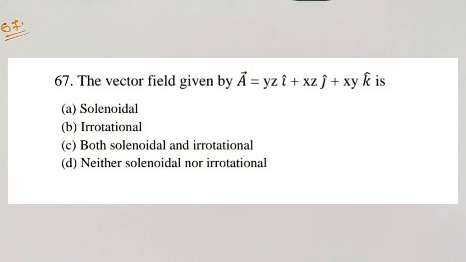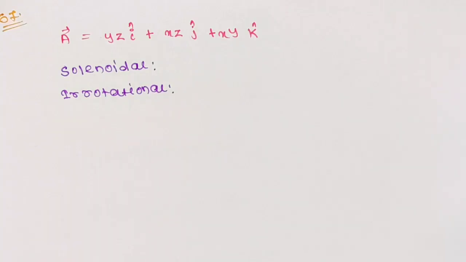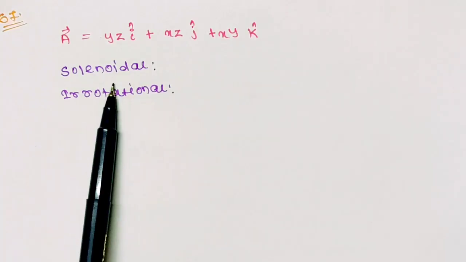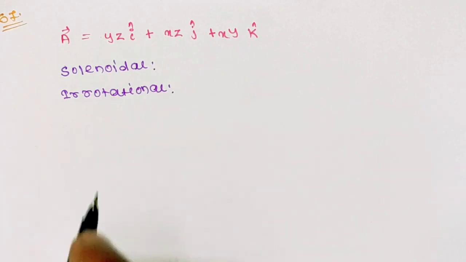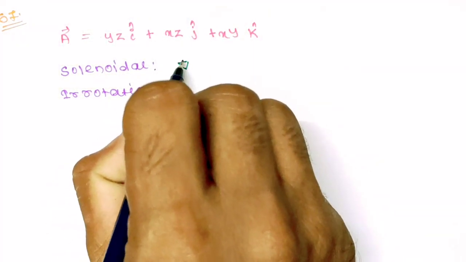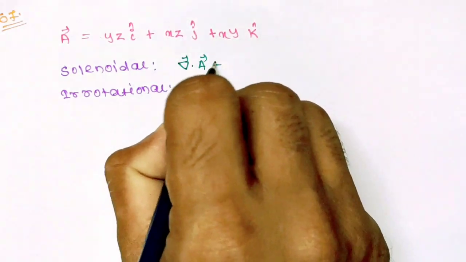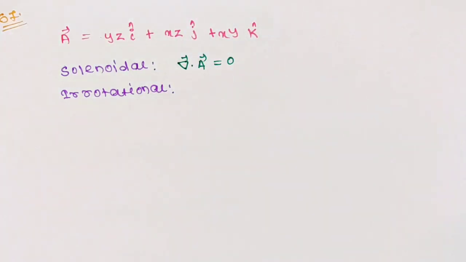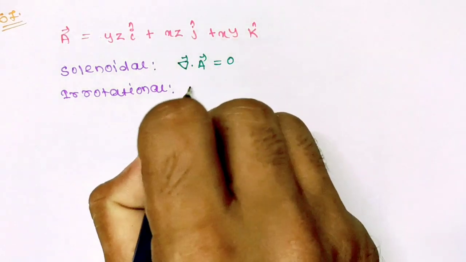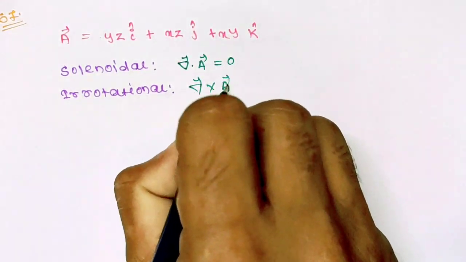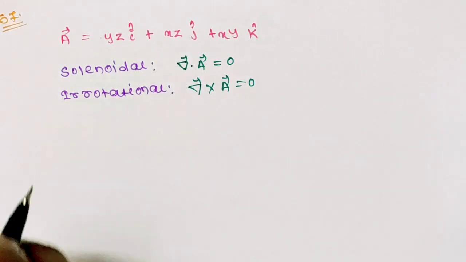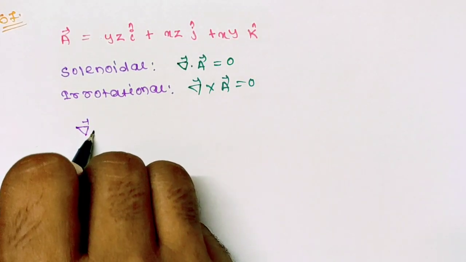Question number 67. The vector field given by A vector equals to yz i cap plus xz j cap plus xy k cap is. So here we have to check whether the given vector field is solenoidal or irrotational. For solenoidal, we know the divergence of the vector field should be equals to 0, and for irrotational vector field, the curl of the vector field should be equals to 0. Now let us find the divergence and curl of the given vector field.